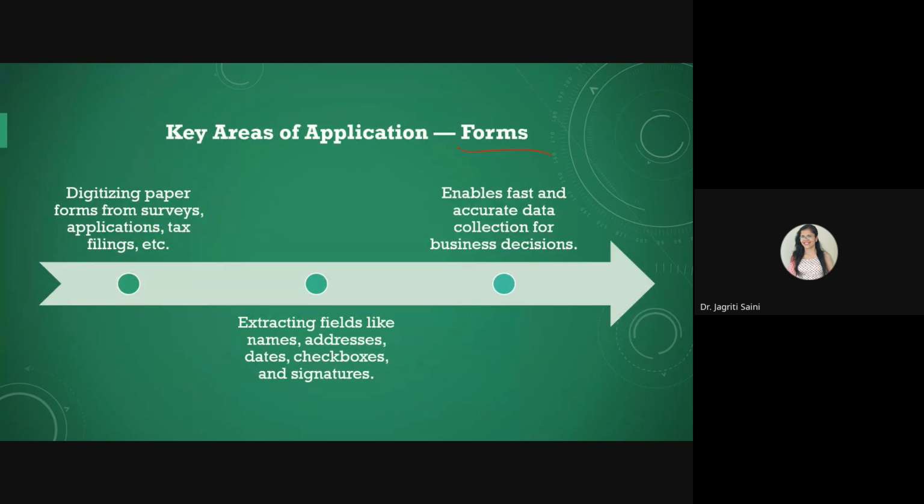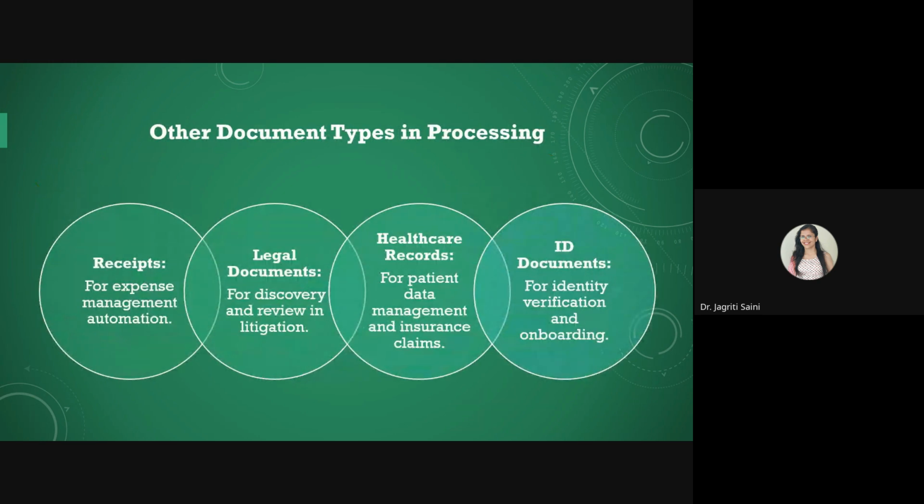Form processing is another area of application here, like digitizing paper forms from surveys or different kind of text filings, etc. If we can create a digital record of them, that could be a great option for OCR based detection. And it could be extracting some relevant fields like names, addresses, or dates, or some kind of signatures, or the amount payable, etc. Those things it can extract easily for accurate data collection for business decisions.